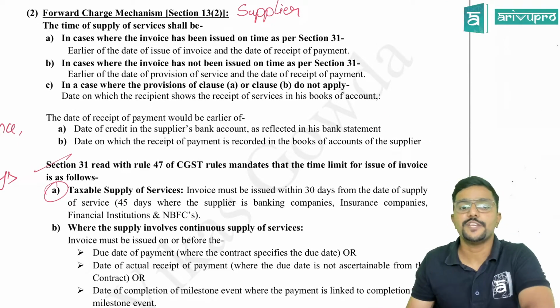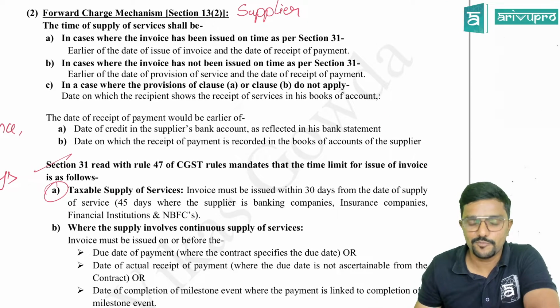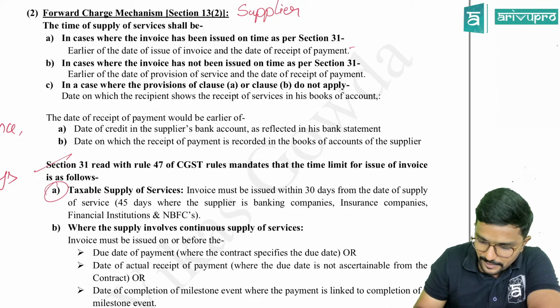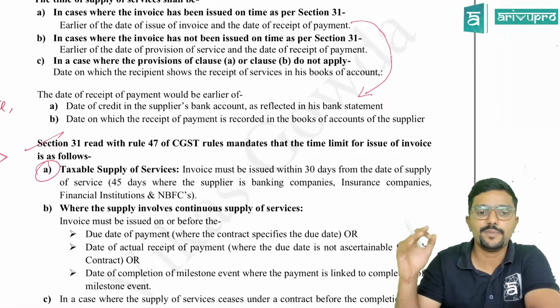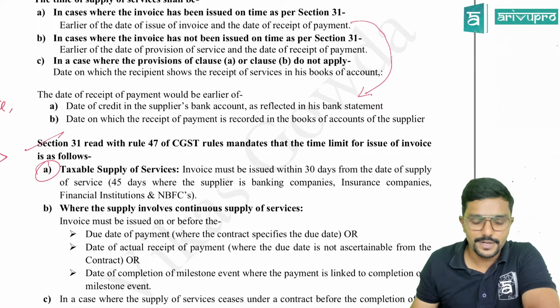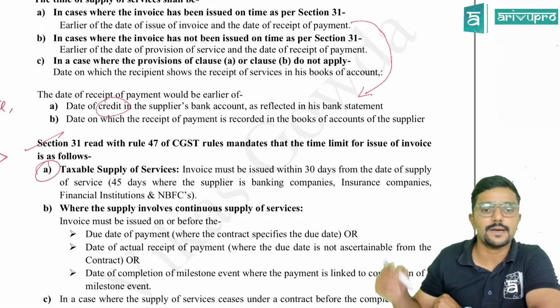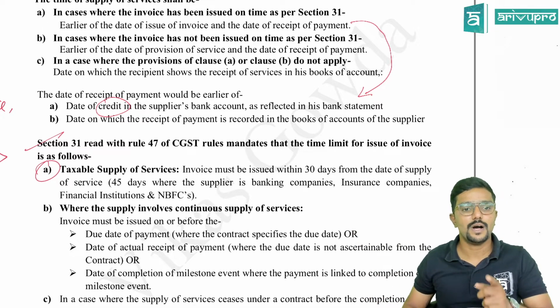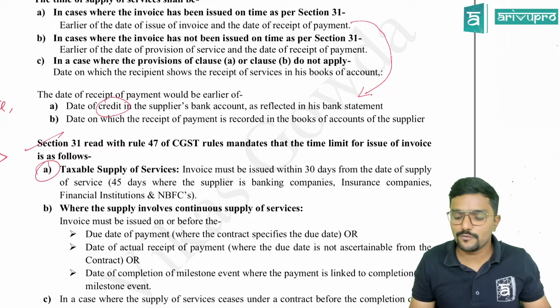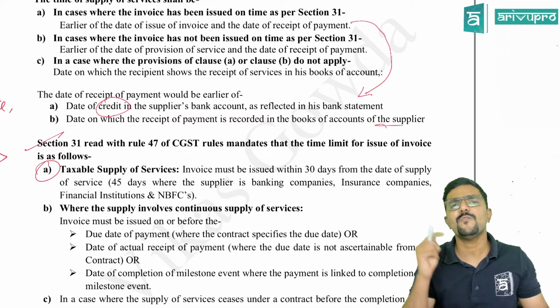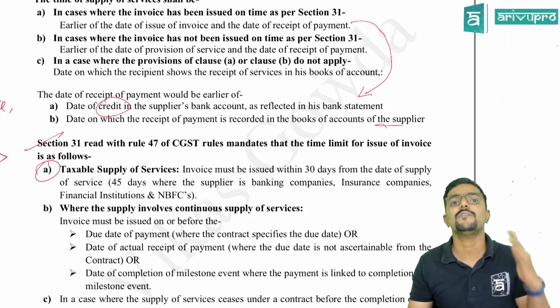Earlier of date of issue of invoice and date of receipt of payment. What is date of receipt of payment? I have given it here. Come on, let us read it. Date of receipt of payment would be the earlier of date of credit in the supplier's bank account or date on which the receipt of payment is recorded in the books of accounts of whom? Supplier.